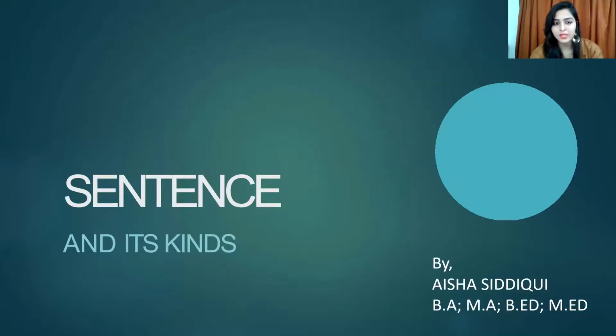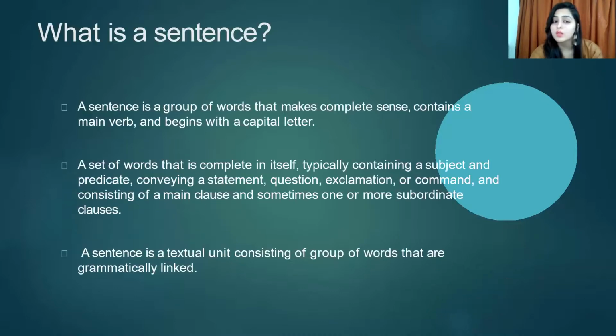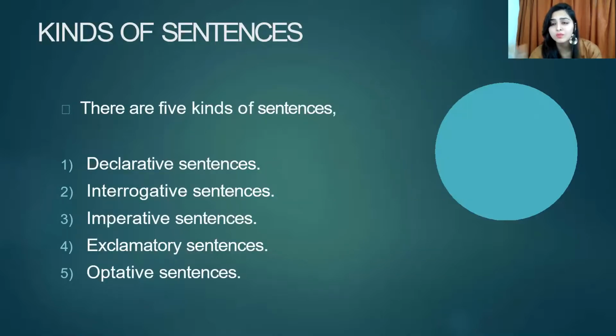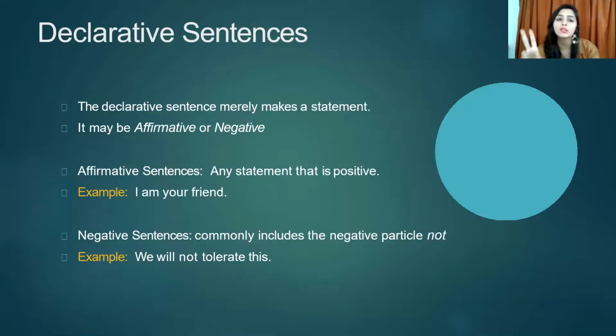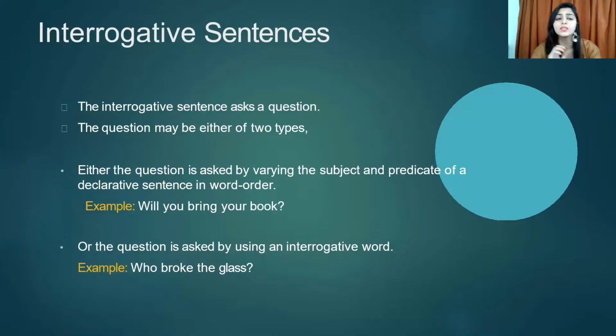Okay, so the topic is sentences and their kinds. What is a sentence? A sentence has complete words in it. There can be many things: subject, predicate, statement, question, exclamation, command. Okay, let's go directly to the kinds of sentences. The first kind has two things. Declarative sentences have affirmative and negative. Interrogative sentences have two types of questions. One can be a direct question with a question word, and an indirectly asked question where there are no question words such as where, what, when included.